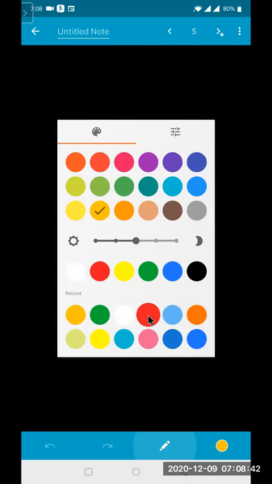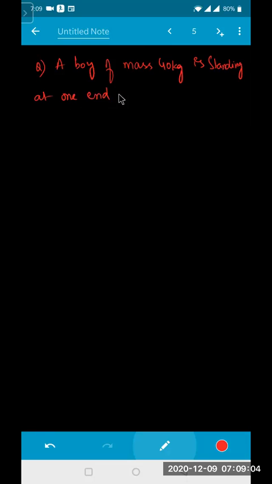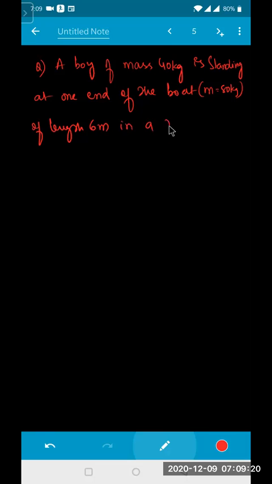ఇప్పుడు ఈ క్వశ్చన్ నువ్వు ట్రై చేయి. A boy of mass 40 kg is standing at one end of the boat. Mass is equal to 80 kg, of length 6 meter in a river.